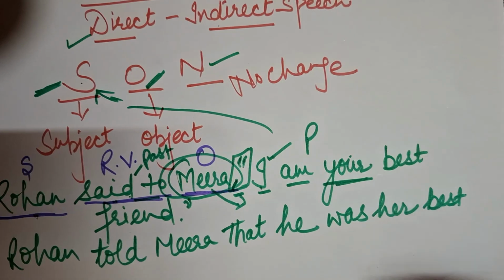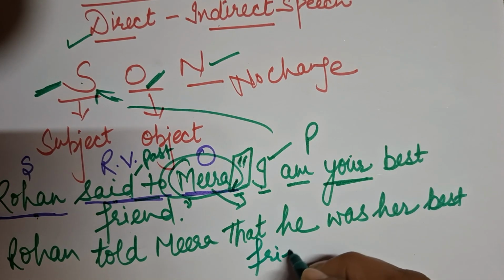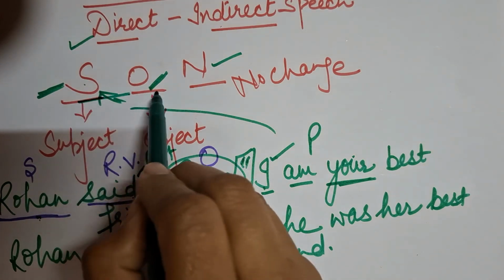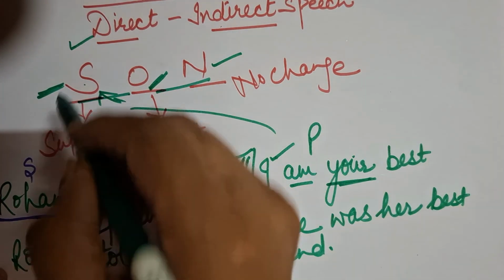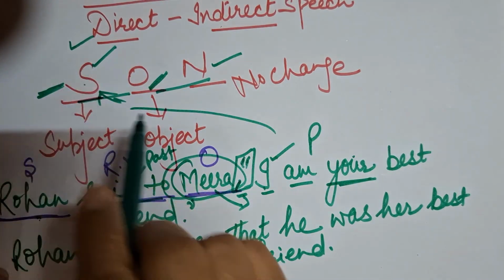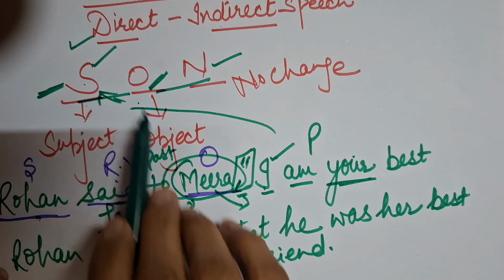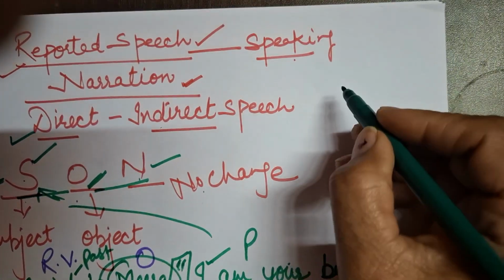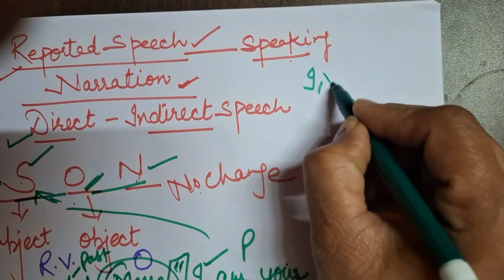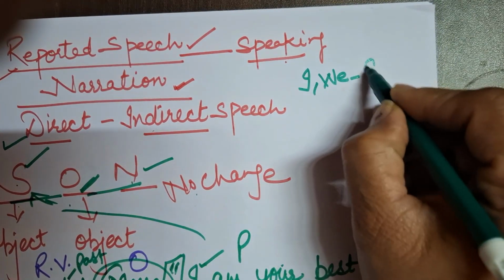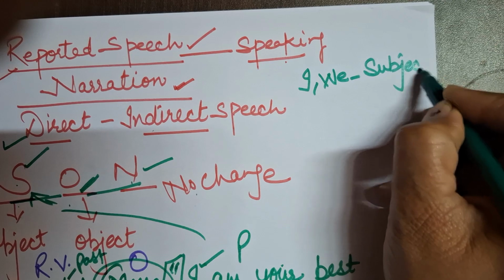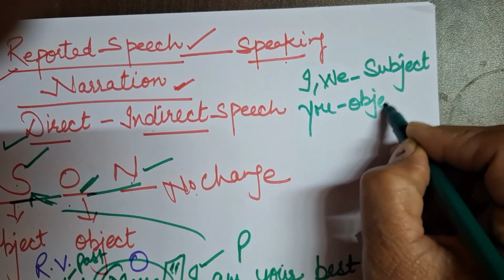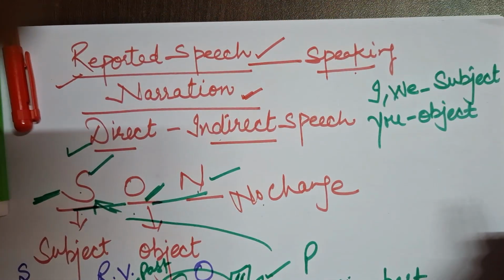Best, and this is friend. Now I hope it is clear. What is the role of this? S-O-N, right? Son. S is subject. O is object. N is no change. Now, beta, I am writing one more thing there: I and we change according to subject. You is changing according to object, right, mera beta?